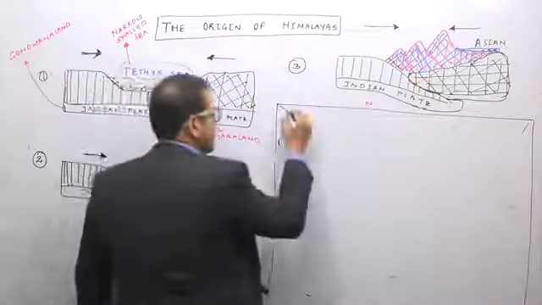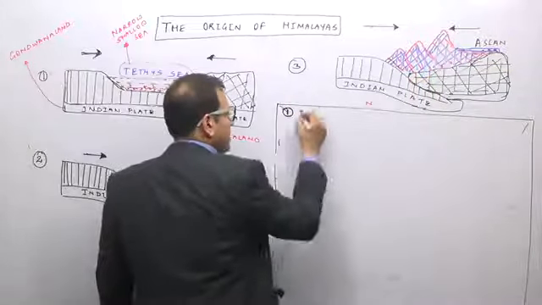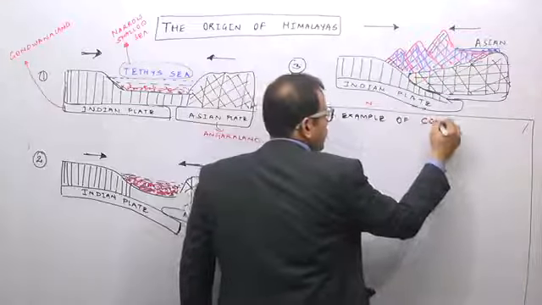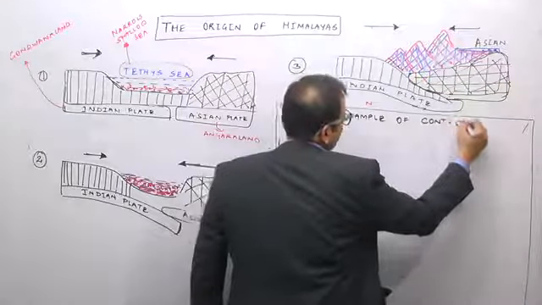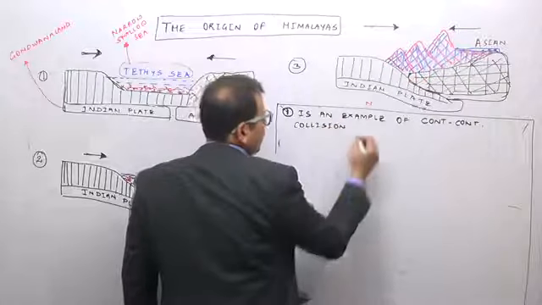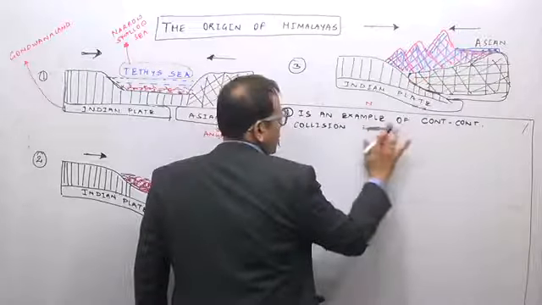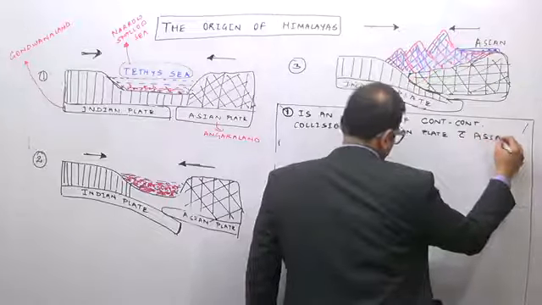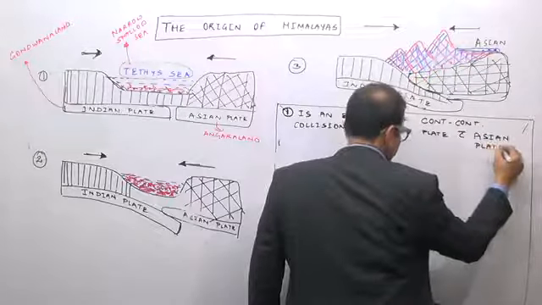The Himalayas, we can say, are an example of continent-continent collision, formed due to continent-continent collision, that means the collision of the Indian plate with the Eurasian plate, with the Asian plate.